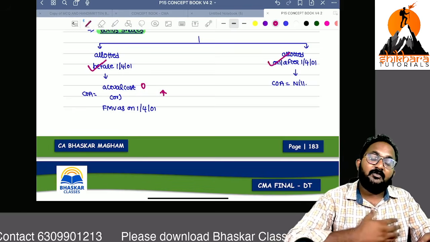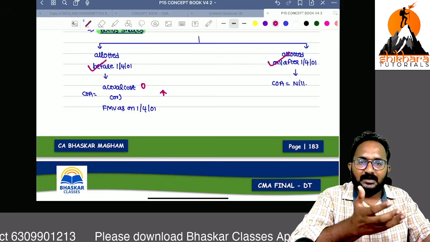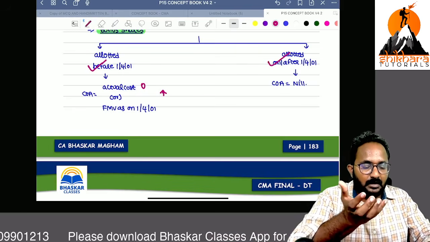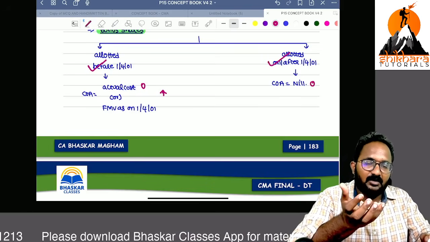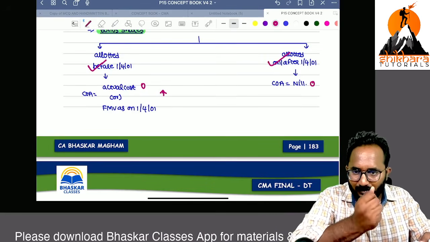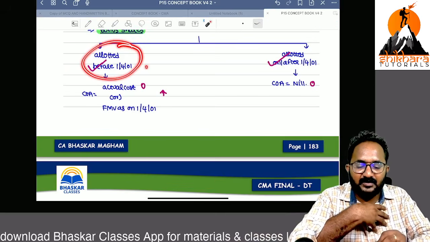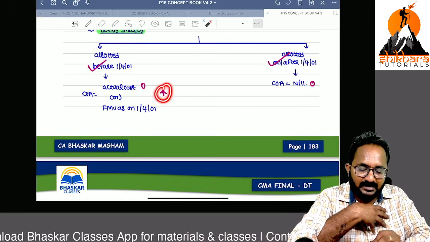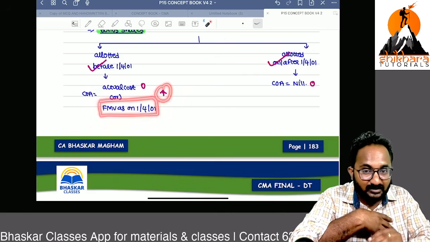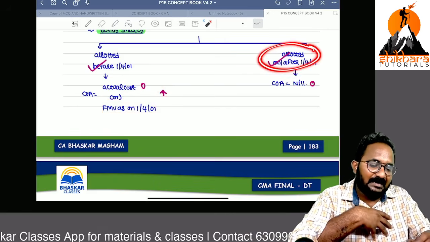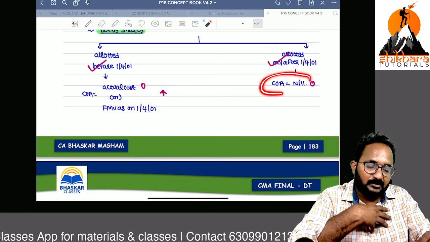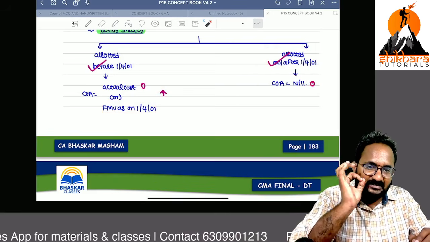Next, if allocated on or after, FMV benefit is not applicable, actual cost we have to take. What is the actual cost? My bonus shares actual cost is 0. So here we are applying the FMV benefit, that's why we can take whichever is higher, meaning FMV as on 1/4/2001. But if allocated on or after, that actual cost only is taken as cost of acquisition, that is 0.